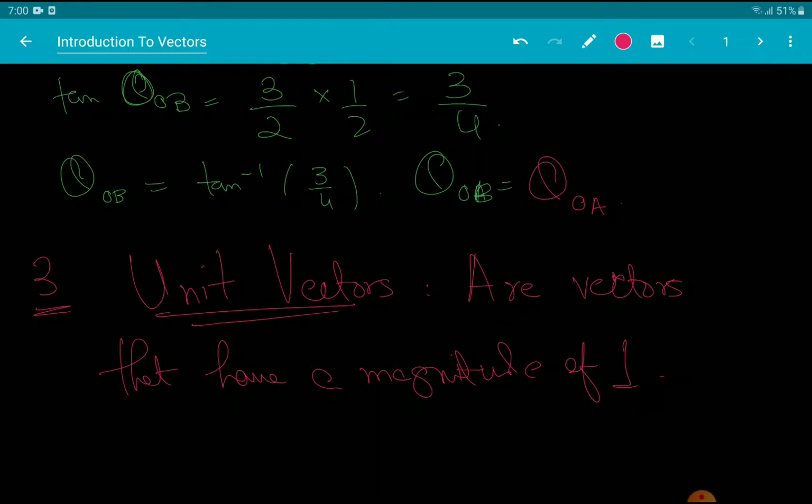They may give the direction, they may be used to define the direction of a proper position vector, right? But they have a magnitude of 1, and having this magnitude of 1 is actually very useful, and I'll show a few examples in future installments when we discuss unit vectors in detail and how to calculate them. I'll show why having vectors of magnitude 1 are actually useful.